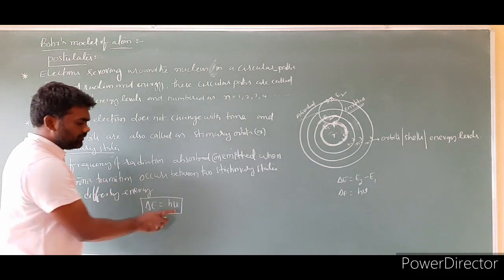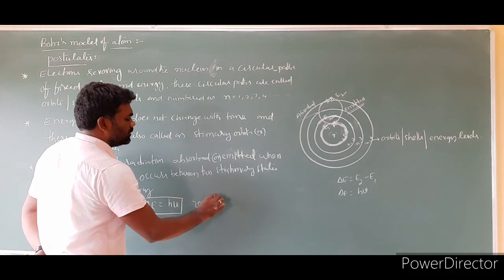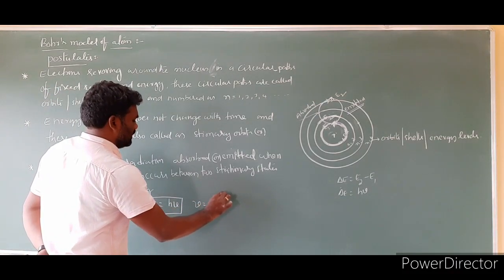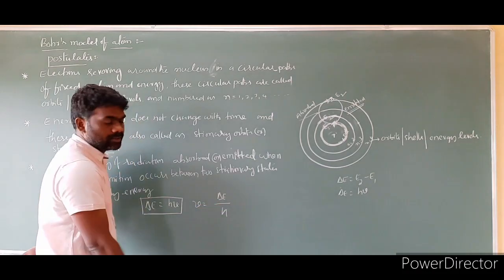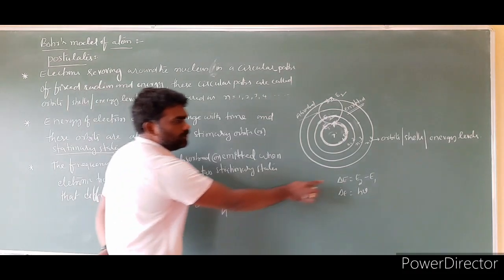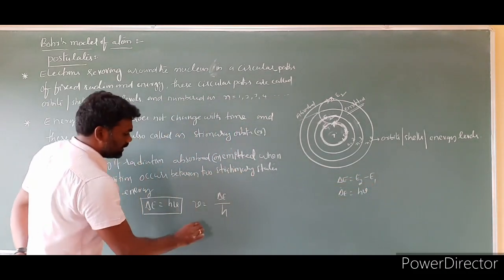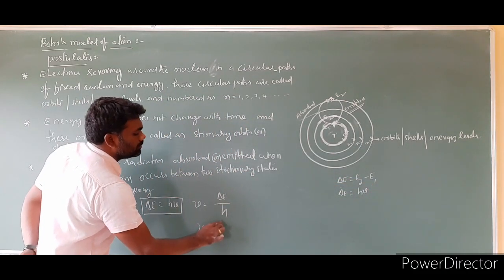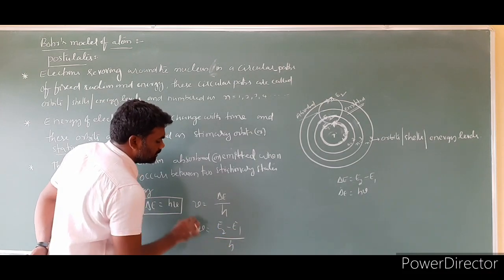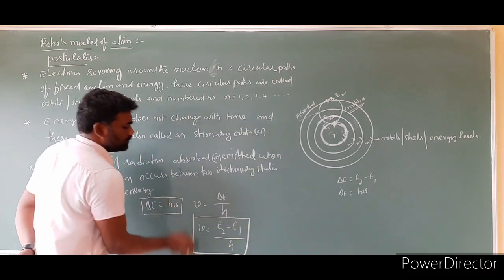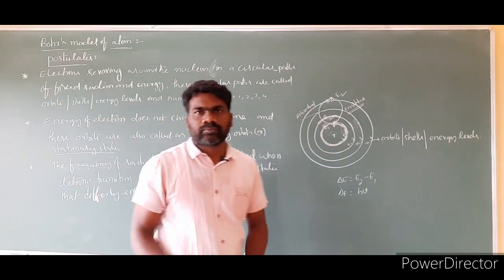So we have to calculate the frequency: nu is equal to delta E by h. We already know delta E is equal to E2 minus E1, so nu is equal to E2 minus E1 by h. This is the formula we use to calculate the frequency.